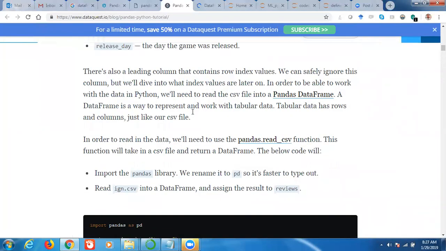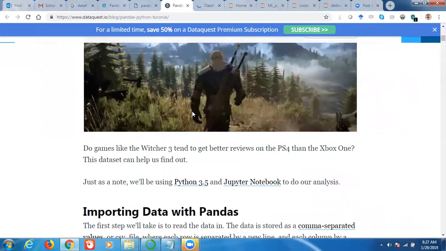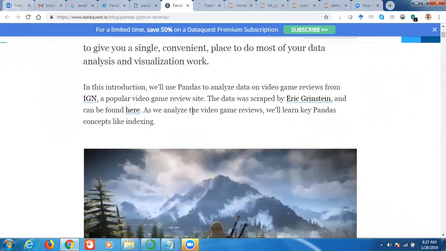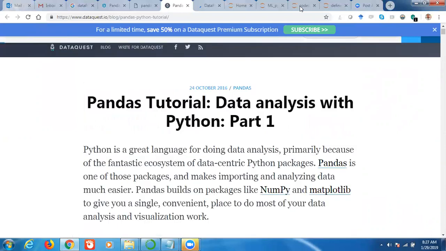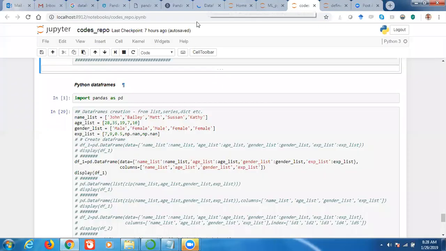Tabular means in a rectangular format, row-column format, right? So the information which we have in a tabular format, we use a data frame, so that we represent the data in rows and columns.